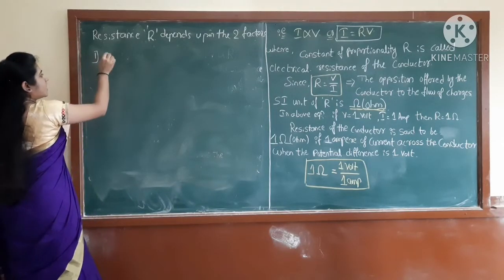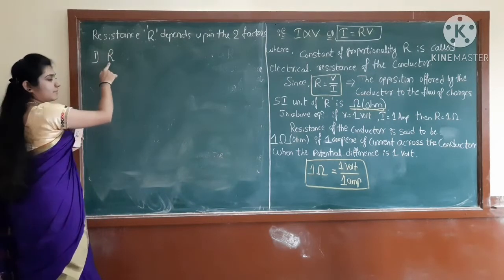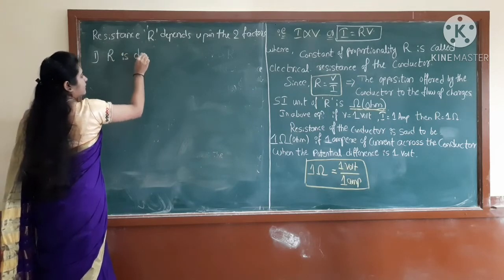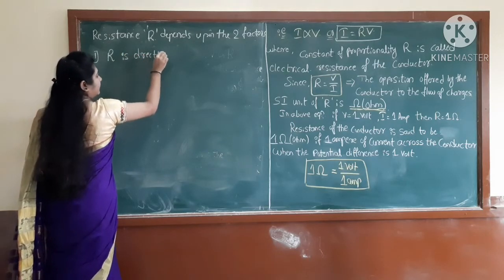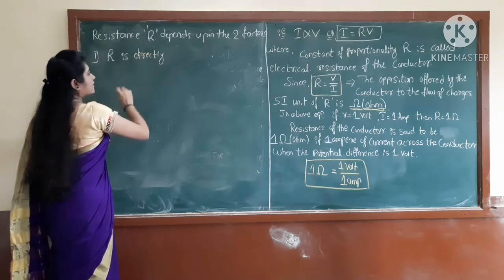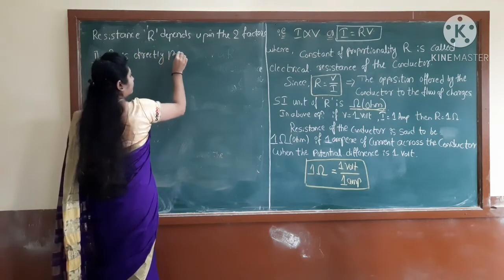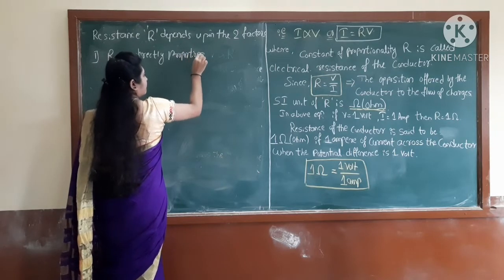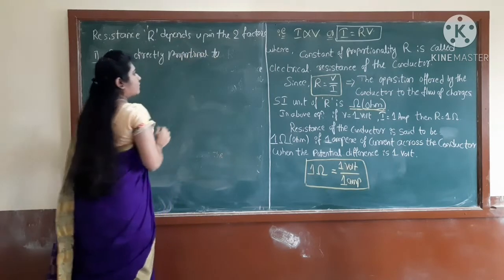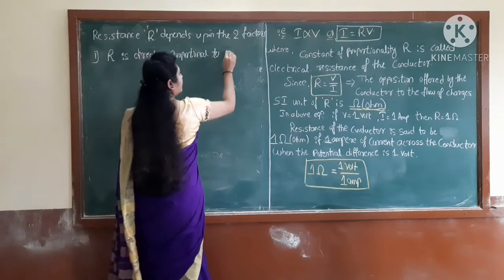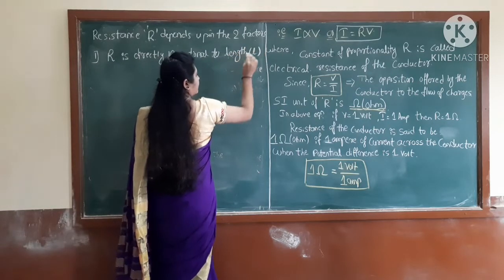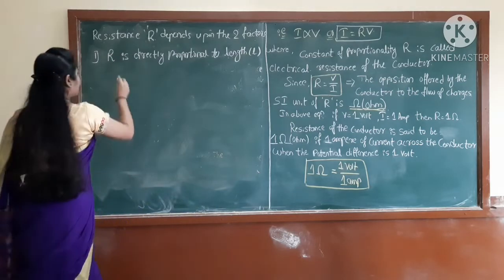First one, resistance R is directly proportional to the length L of a conductor.